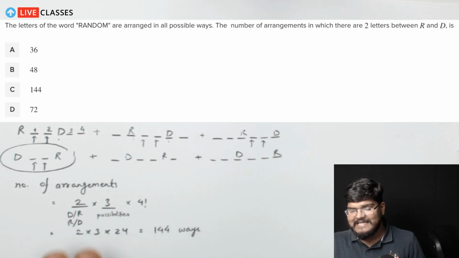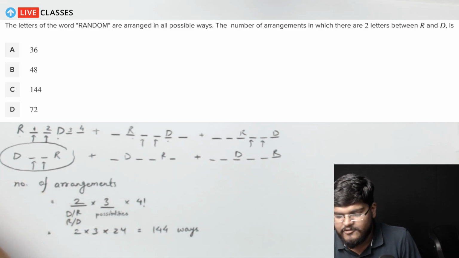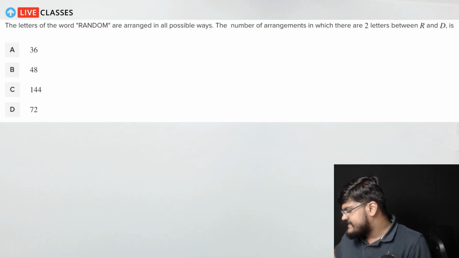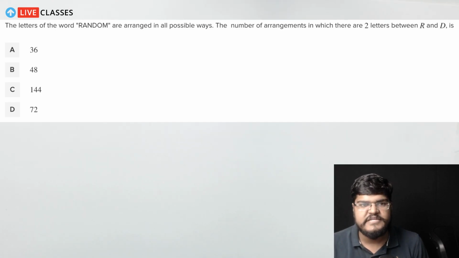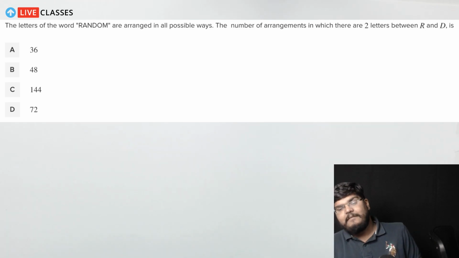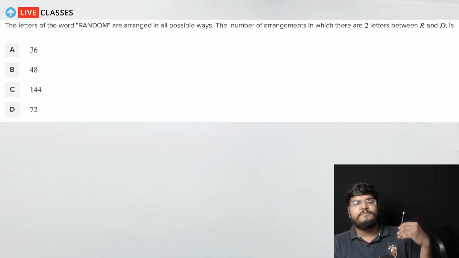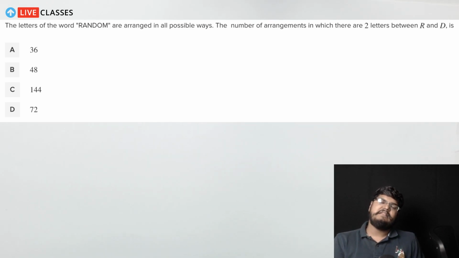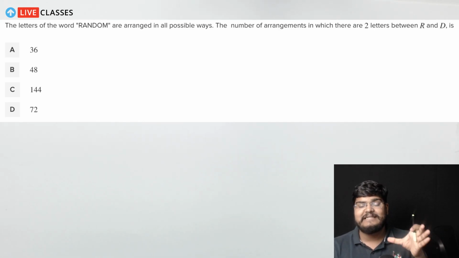Now guys, this is, as I said, one type of constraint. There could be different types of constraints. At the same time, there could be numbers instead of these letters over here, and they might ask you to tell the arrangements in which the numbers form an even sequence, that is, the numbers are even numbers. So in such cases you will take the last digit to be even, which means it could be either 0, 2, 4, 6, 8 or whatever digits are given in the question. Out of those, only the even digits could be placed at that last position.